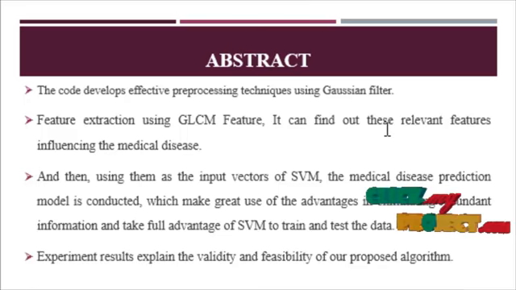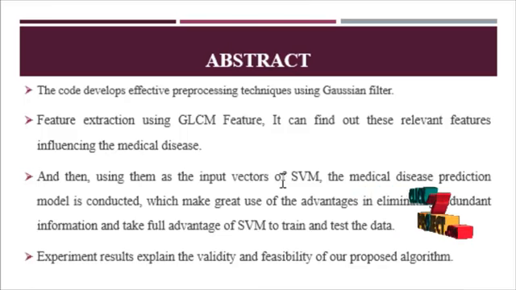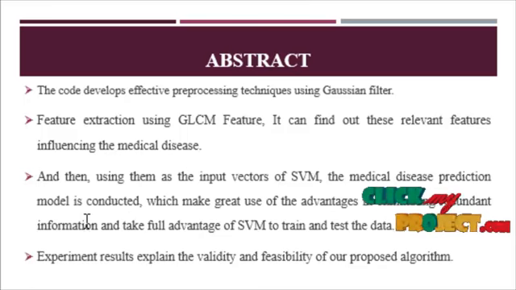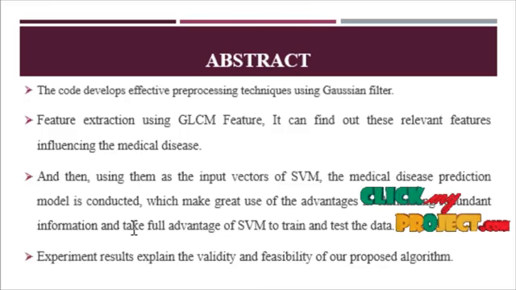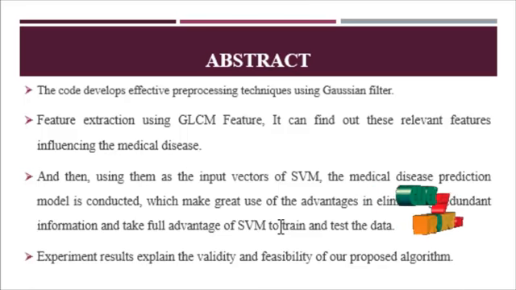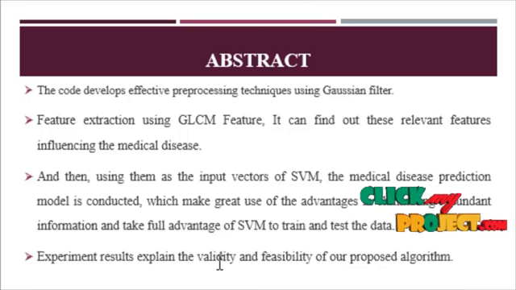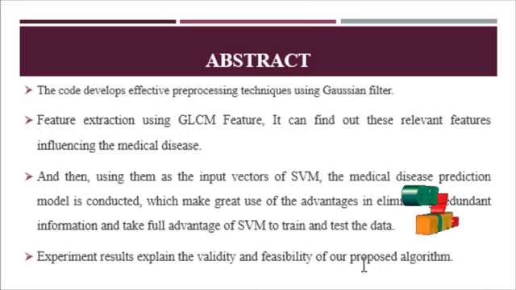It can find the relevant features in the medical disease, and then using the input vector of SVM, the medical disease prediction model is constructed, which makes use of the advantages and eliminates the redundancy of the information, taking full advantage of SVM to train and test data. Experimental results explain the validity and feasibility of our proposed algorithm. The SVM classifier is compared with KNN and Naive Bayes classification algorithms.